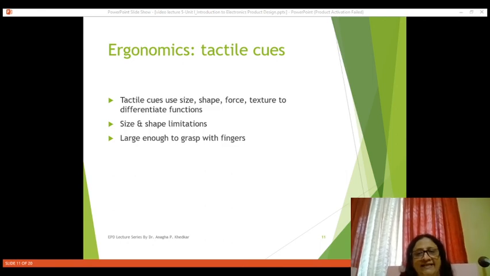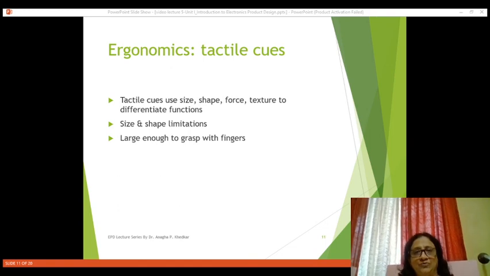Then let us study tactile cues. What are these tactile cues? Tactile cues are also indicators, but these cues use different sizes, shapes, poses, and textures to differentiate different functions. Of course, there are size and shape limitations for tactile cues. Tactile cues should be large enough to grasp with fingers.